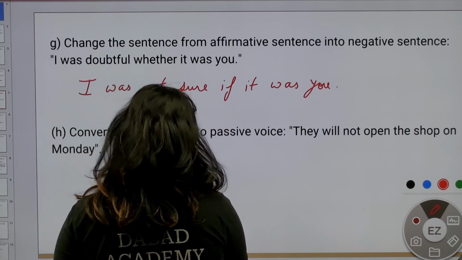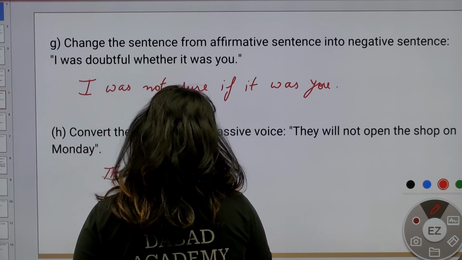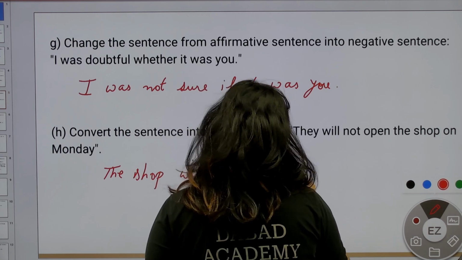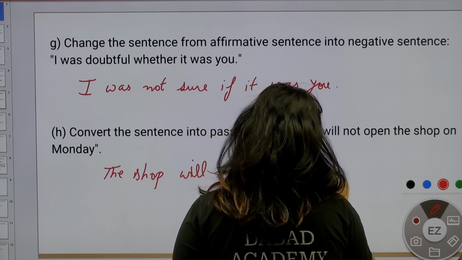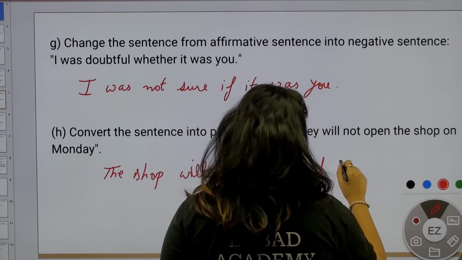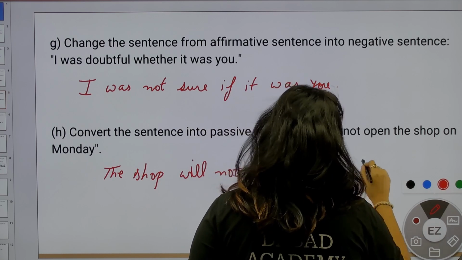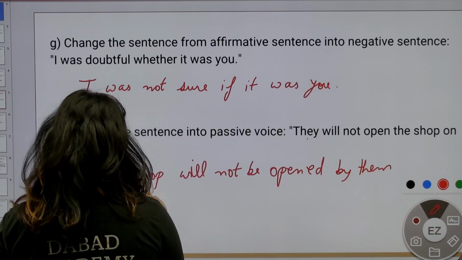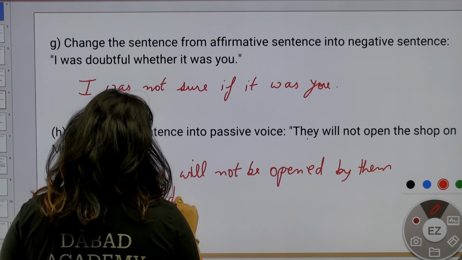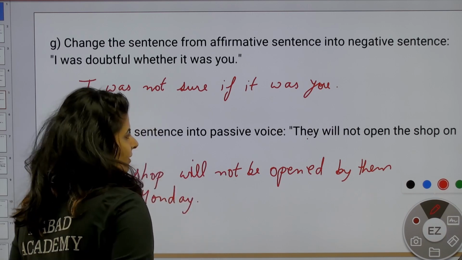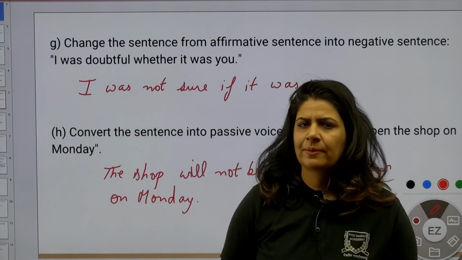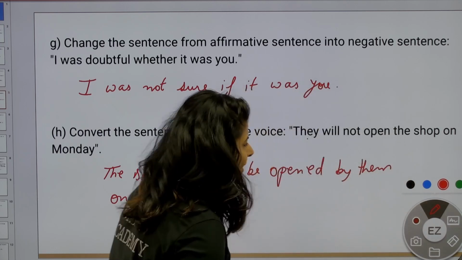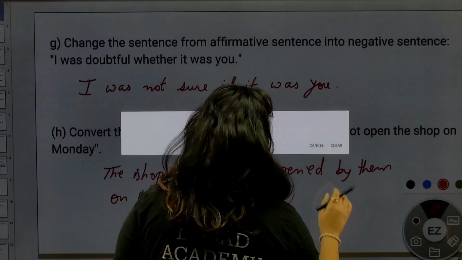The shop will not be opened. We always write down the third form of verb. By whom? By them, and then on Monday. Got this one? Easy, 1 mark question. Easily you can score in this one. Moving on to the next question.